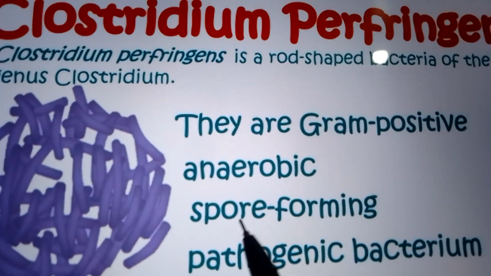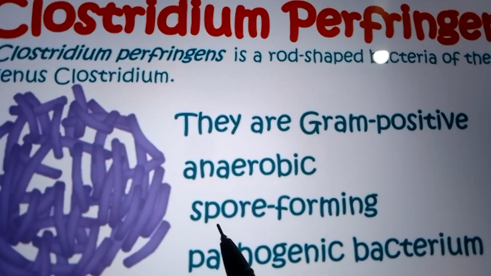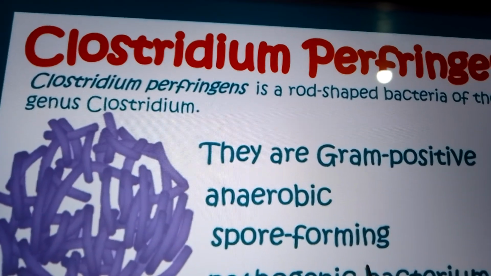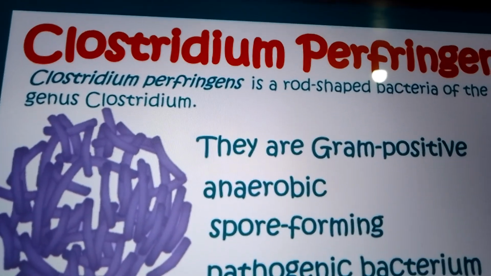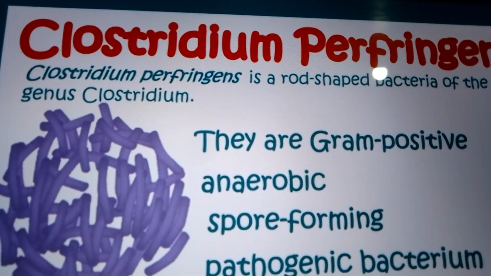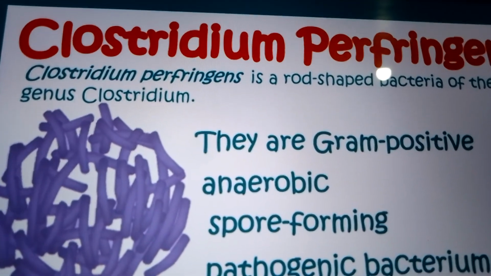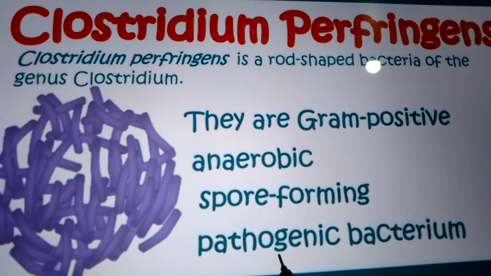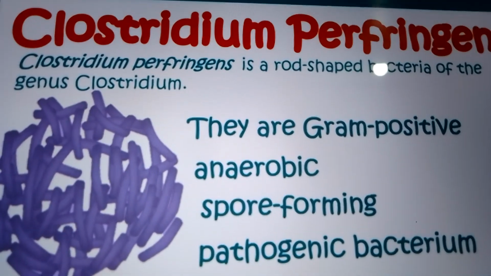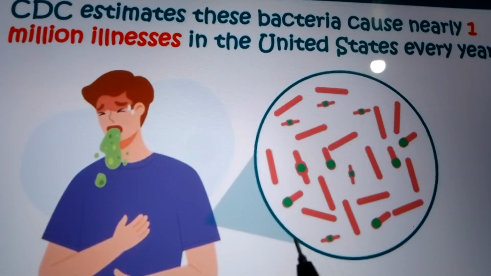They are also spore forming, which means they do not get killed in the stomach by acid, because the spores are resistant to it. These are pathogenic bacteria, meaning they will cause certain kinds of disease.